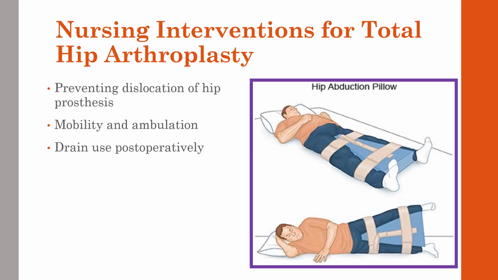To prevent dislocation of the new hip prosthesis, nurses need to make sure they're using the correct positioning as prescribed by the surgeon. This can include the use of a wedge pillow to prevent the legs from coming too close together, to prevent hip abduction while turning, and to prevent adduction while transferring. We also want to limit flexing of the hip more than 90 degrees.